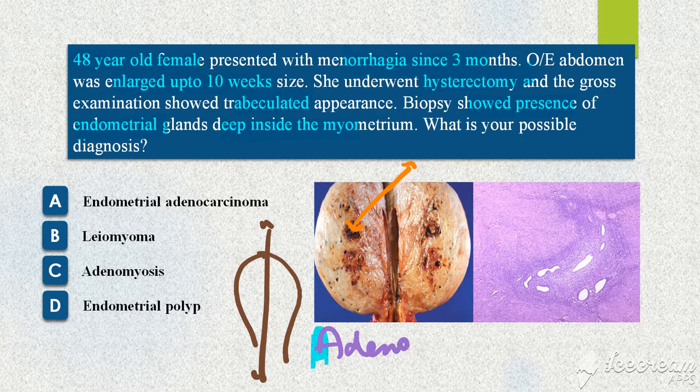Now what is this image showing? Here what you are seeing is glands. You see a lot of glands here like this, and they are present in the spindle cell stroma, that's the myometrium. So you have glands in the myometrium, so it's quite typical of adenomyosis. So if you have endometrial glands in the uterine wall, especially in the myometrium, we call this adenomyosis.